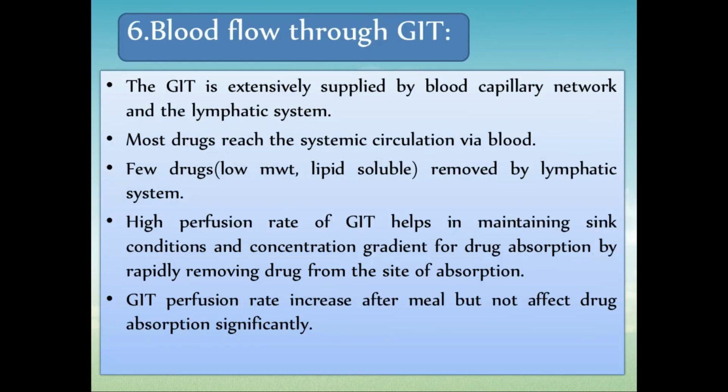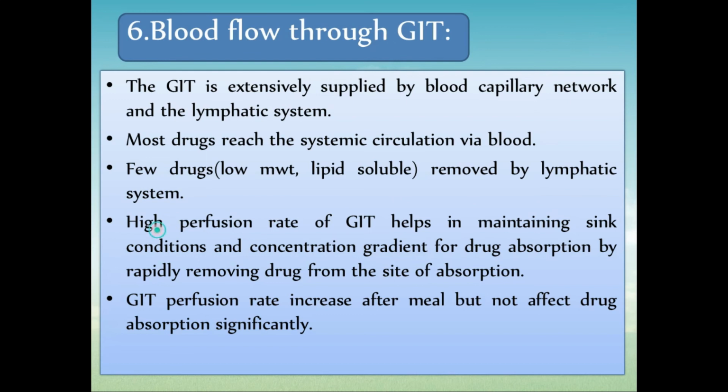Then blood flow through GIT. The GIT is extensively supplied by a blood capillary network and the lymphatic system. Most drugs reach the systemic circulation via blood. A few drugs, that is low molecular weight lipid soluble, are removed by the lymphatic system.